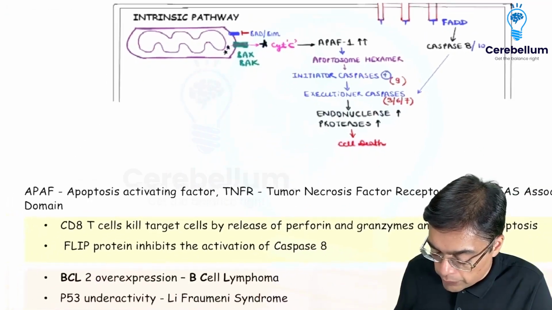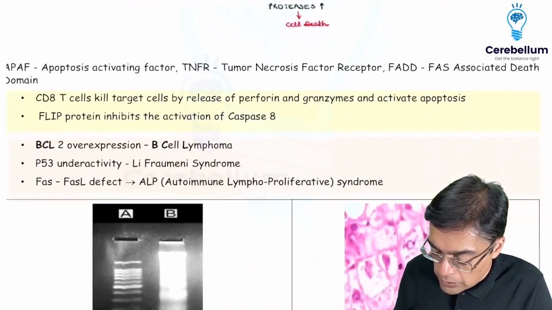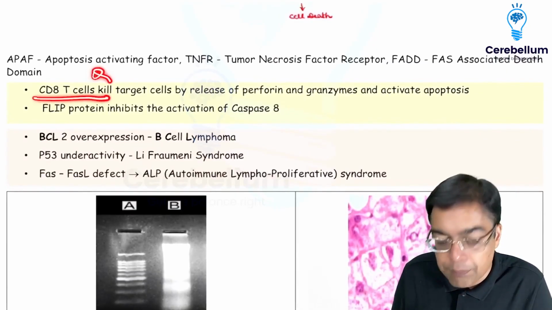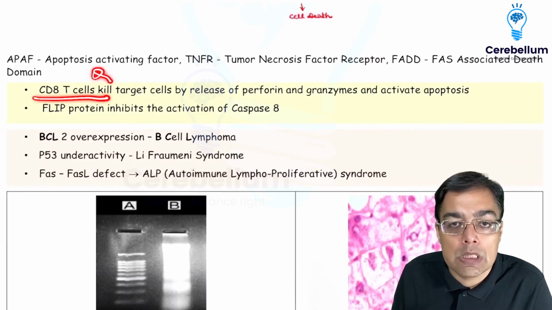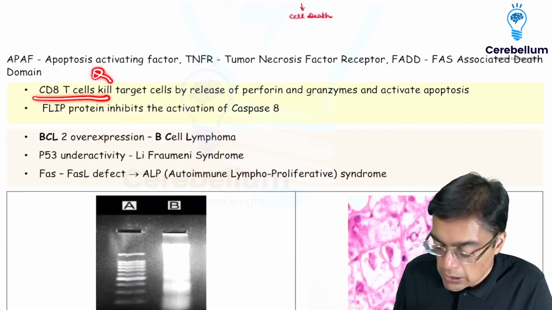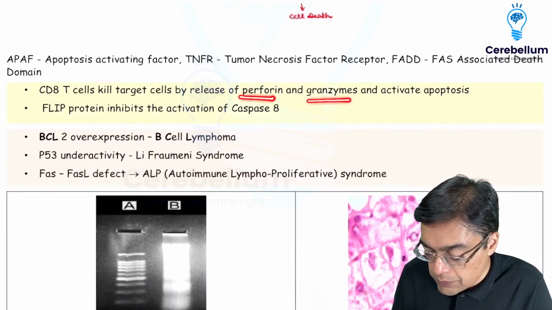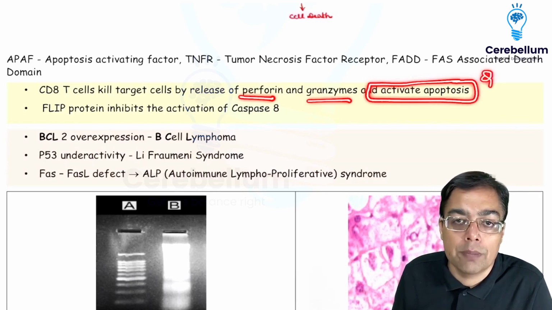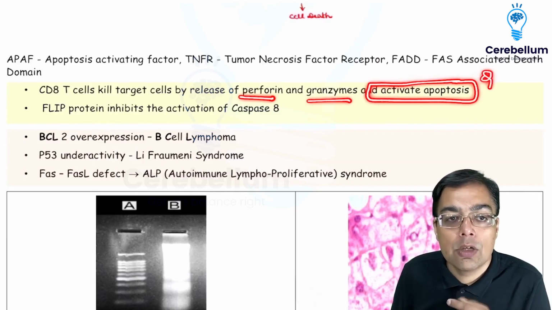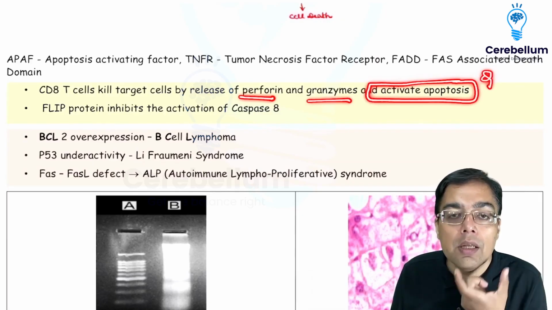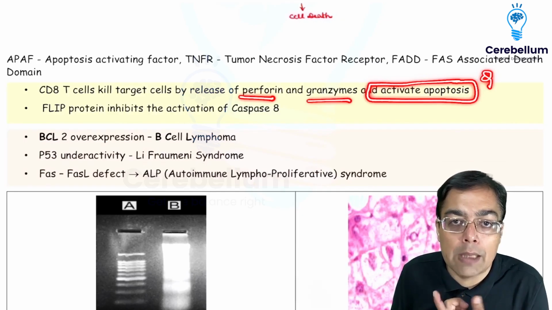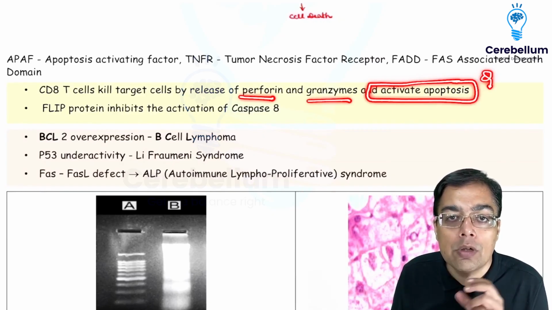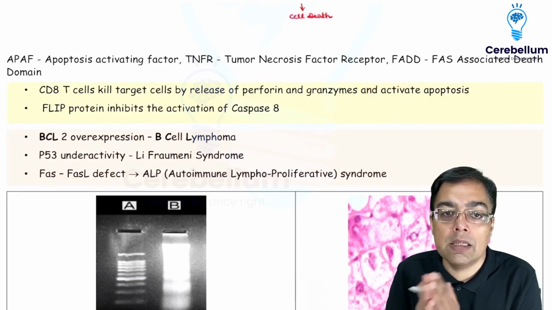Now what we also need to remember over here is that whenever we are going to be talking about certain important examples, we need to be having an idea of CD8 T cells, very important, because they are going to be responsible for causing secretion of certain enzymes like perforin and granzymes. And why are they important? Because they are going to destroy the target cell by activation of apoptosis. So CD8 T cells, which you recall from a discussion of immunity earlier, is what is going to be contributing to the development of type 4 hypersensitivity reactions, are going to activate apoptosis by the release of enzymes like perforins and granzymes.